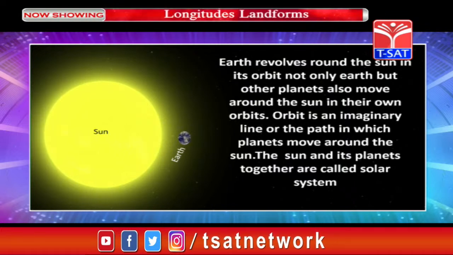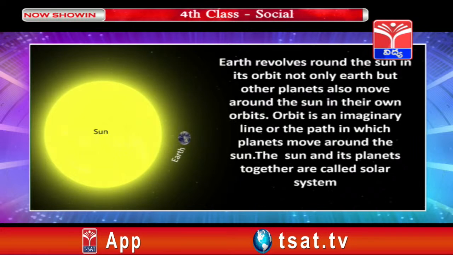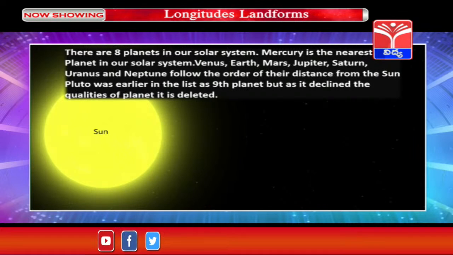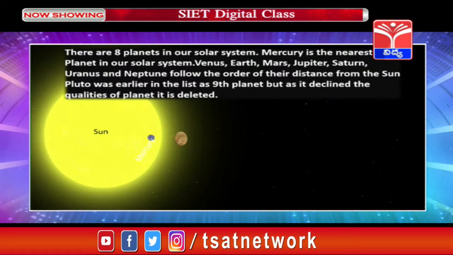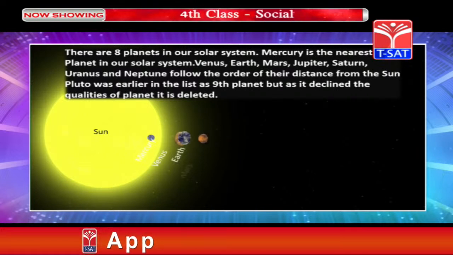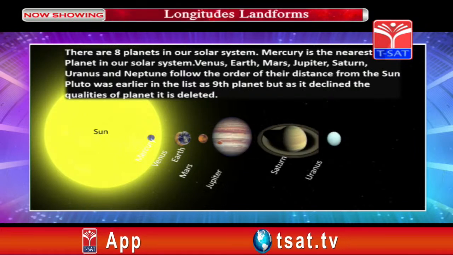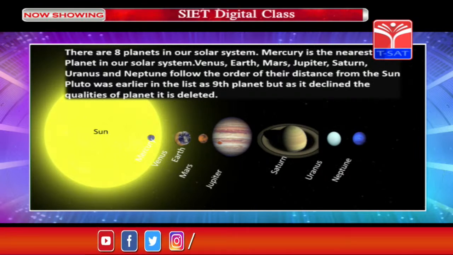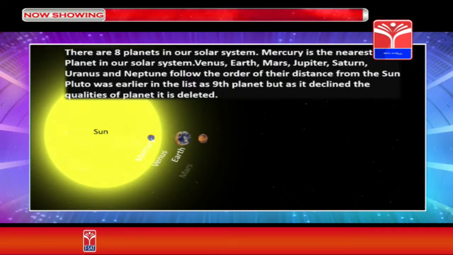Children, you can see in this image that Earth is revolving around the Sun in its own orbit. Orbit is the path in which the planet moves around the Sun. There are 8 planets in our solar system. Mercury is the nearest planet in our solar system. Venus, Earth, Mars, Jupiter, Saturn, Uranus, Neptune follow the order of their distance from the Sun. Pluto was earlier in the list as 9th planet, but as it declined the qualities of a planet, it was deleted from the list.